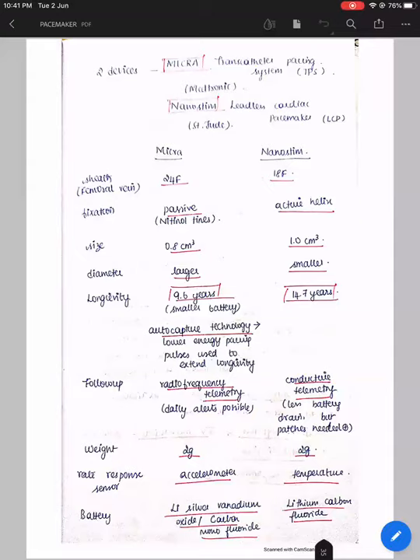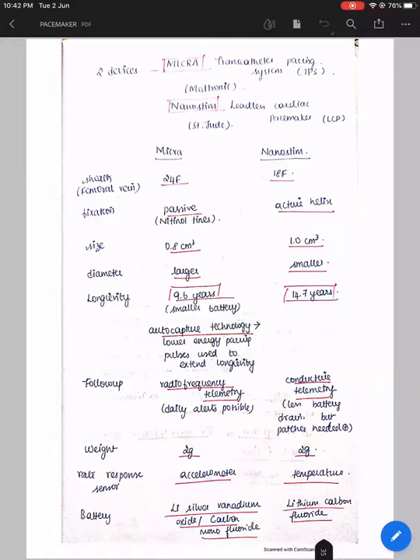But for NanoStim it is a conductive telemetry, wherein the patient has to come to the hospital. You have to put a patch like a magnet or something, then you can know the data of the pacemaker. But comparatively it uses less battery drainage. Weight wise both are the same, it is 2 grams.